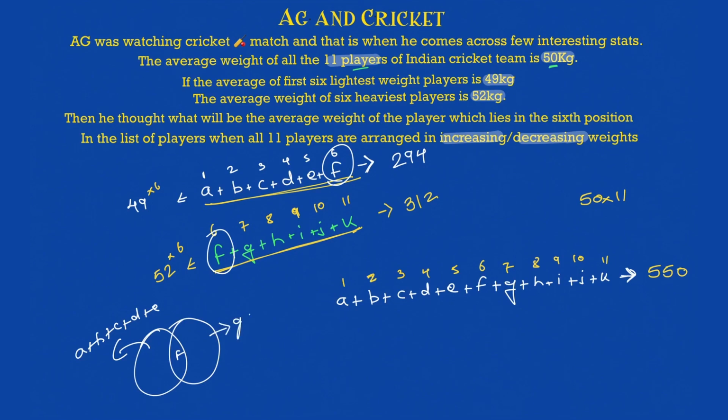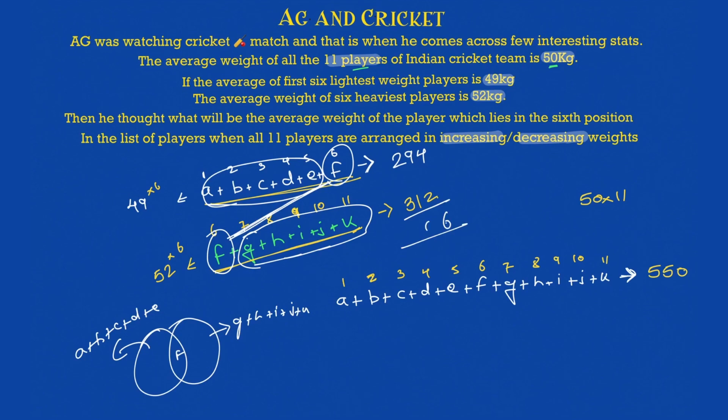This is G plus H plus I plus J plus K. Or you can say just add this with this. What will you get? A plus B plus C plus D plus E, correct, plus 2F plus G plus H plus I plus J plus K. So what is being repeated here? F went twice. Now just add both of them. This is 4 plus 2 is 6, 9 plus 1 is 10, 3, 4, 5, 6. This comes out to be 606, correct?